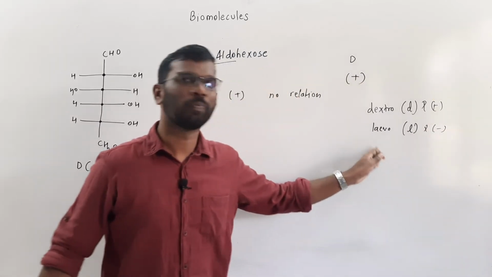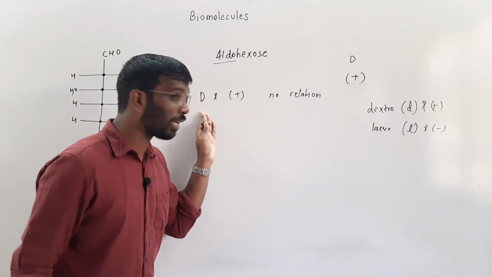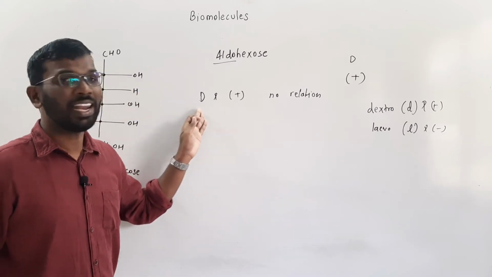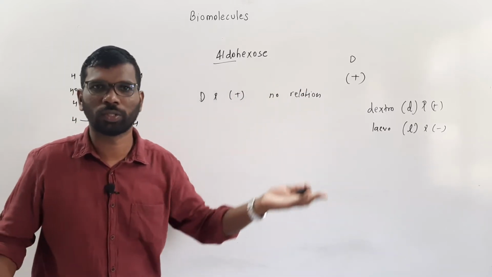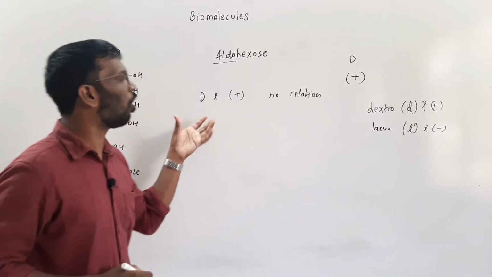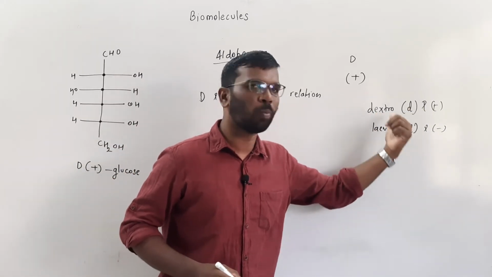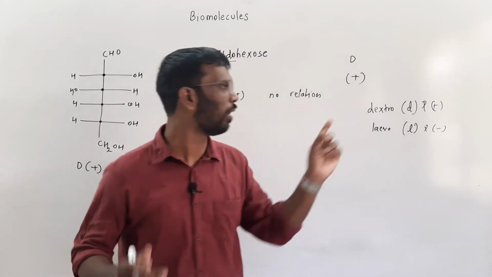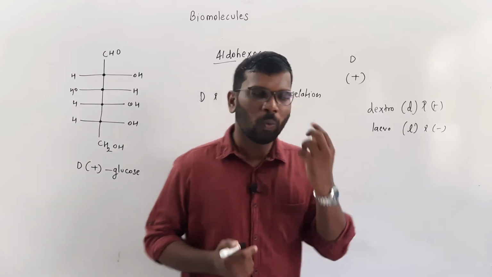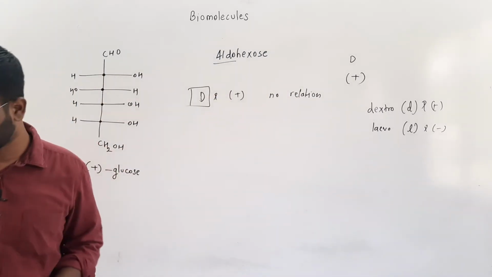These are also related, but this capital D and plus sign, it could be a capital D and a minus sign also, or it could be a capital L and a positive sign. That is possible. So here I will tell you the meaning of this capital D, and later I'll tell you the meaning of this small d or plus sign. Writing a small d and plus sign is one and the same. Writing an l and a minus sign is one and the same. So let us understand what this capital D means.